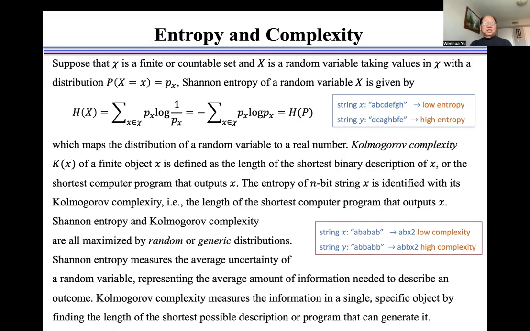generic distributions. Shannon entropy measures the average uncertainty of a random variable, representing the average amount of information needed to describe an outcome. Kolmogorov complexity measures the information in a single specific object by finding the length of the shortest possible description or program that can generate it.